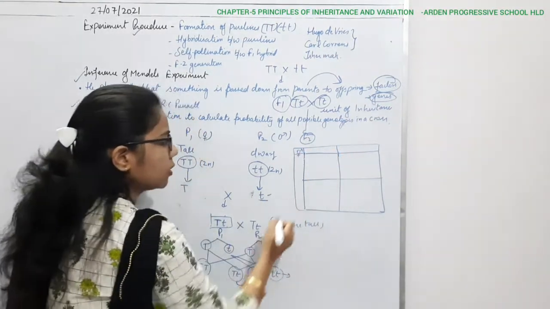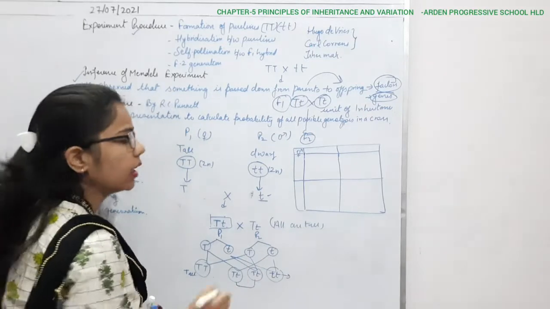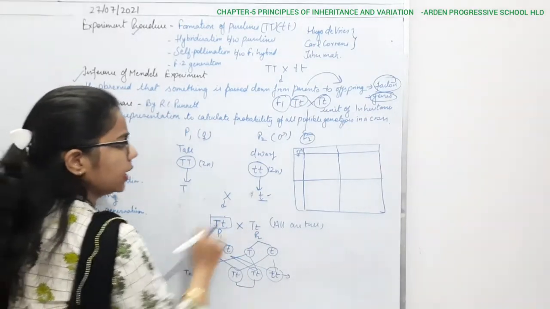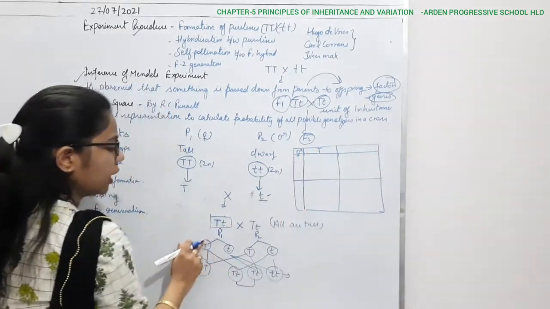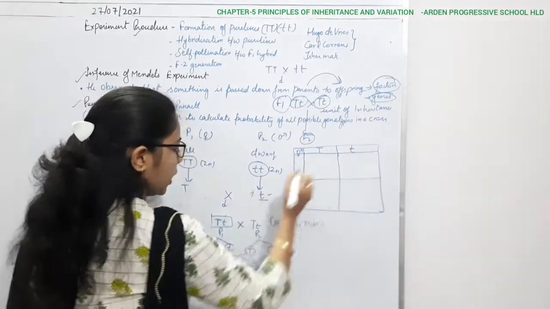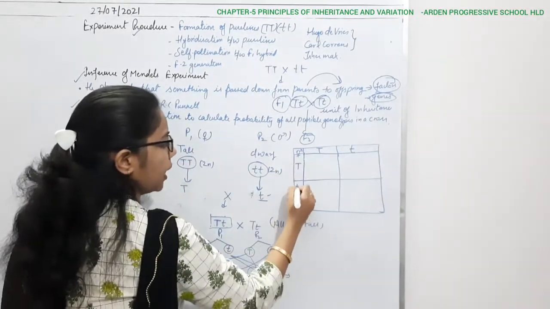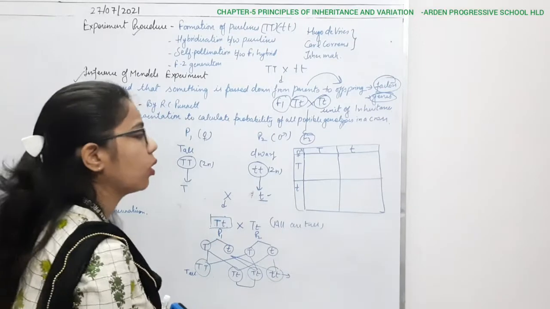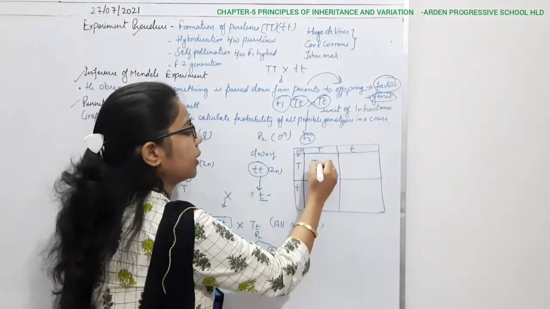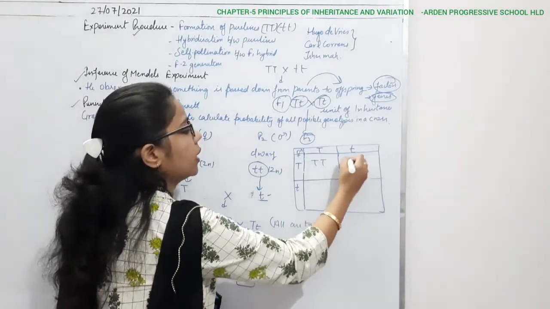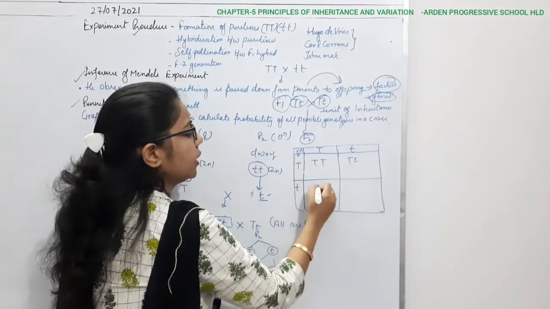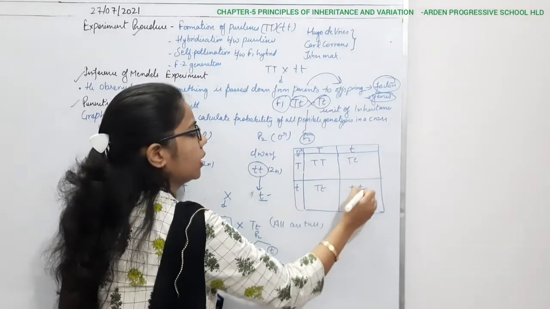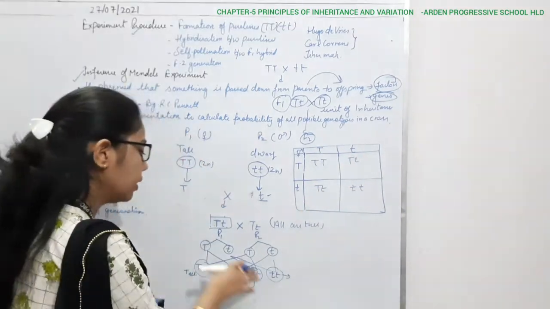So how many gametes are we having? You can write that here I have written T, then again T, okay. In another part also we are having T and T. So now what can be the cross combination? Capital T, capital T, this one capital T, small t, then capital T, small t, then small t, small t. So from here again we will get the same result.